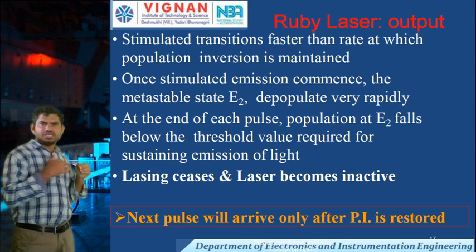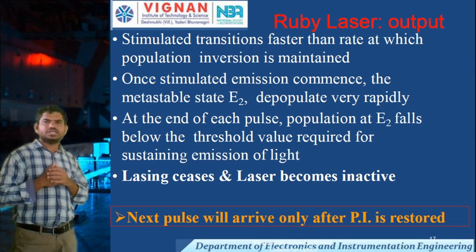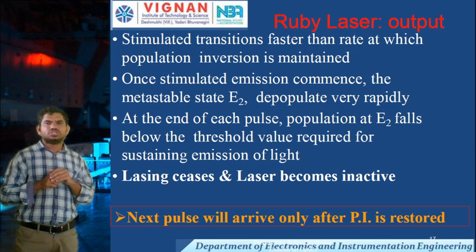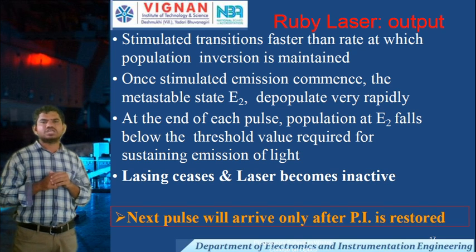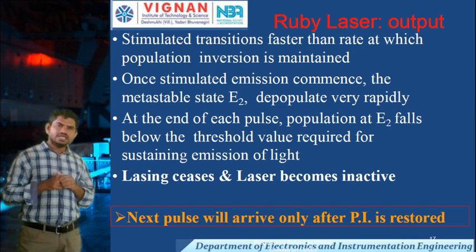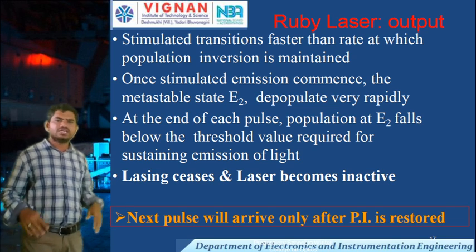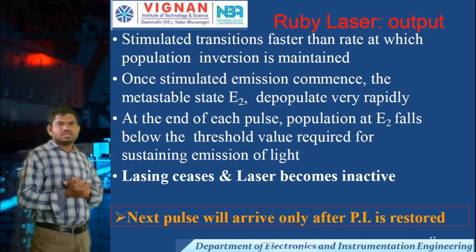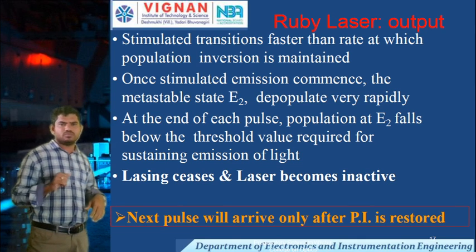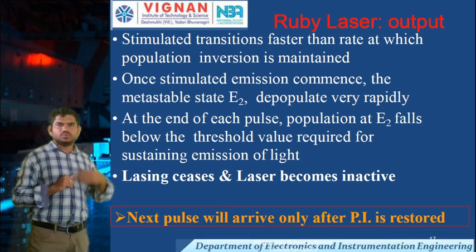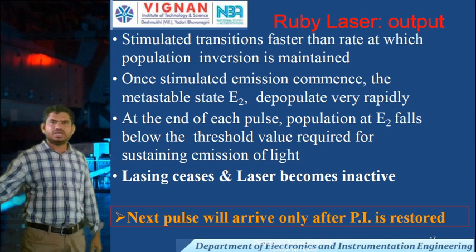At the end of each pulse, the population at E2 falls below the threshold value required for sustaining emission of light. Lasing ceases and the laser becomes inactive. It remains inactive until the next pump pulse arrives.